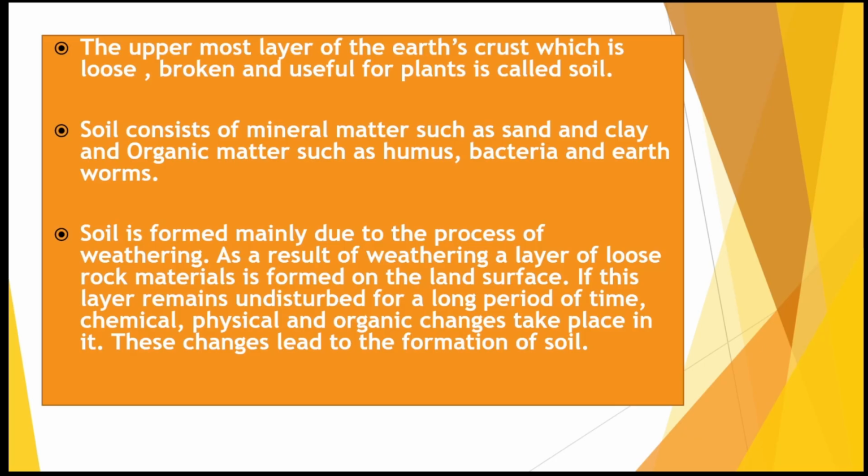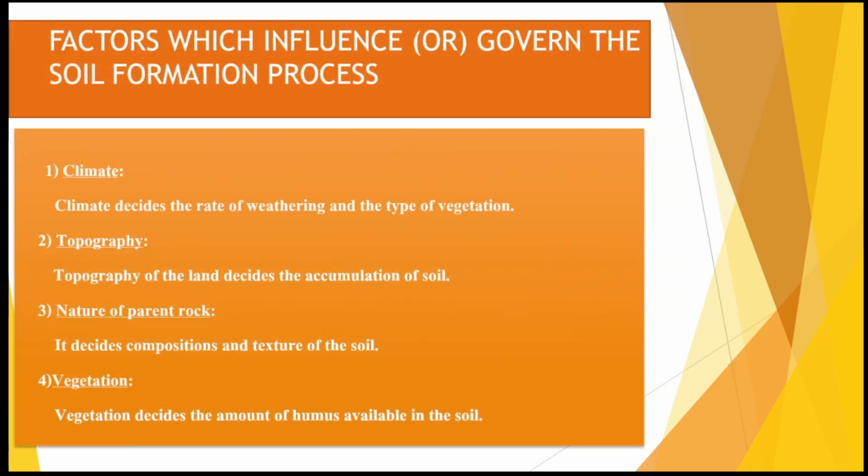In simple words, if I say, the color of the parent rock underneath, whether oxidation is happening, or aerobic respiration, or anaerobic respiration, depending on all that, the top layer, that is the humus layer, will be formed in different colors and different textures. So where water is less, anaerobic respiration will happen, because of which the soil will be arid. So like that we usually have different formations of soil because of it.